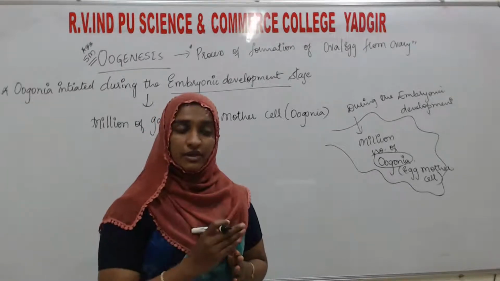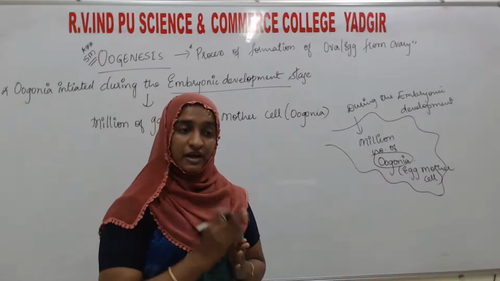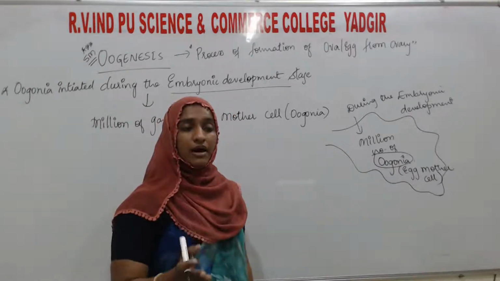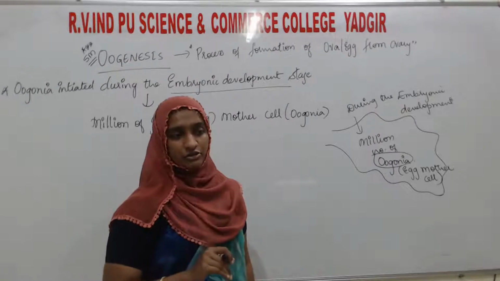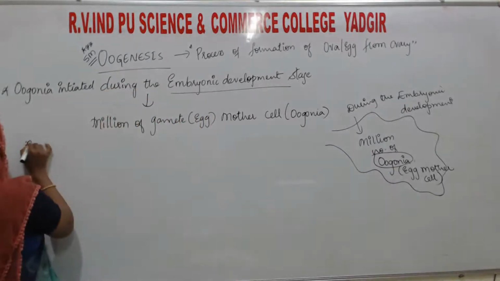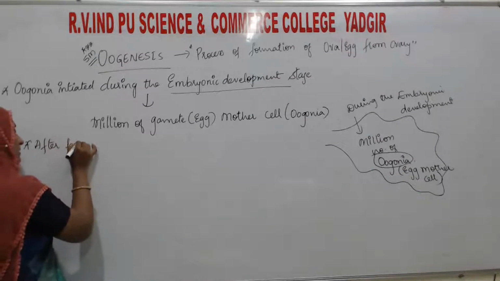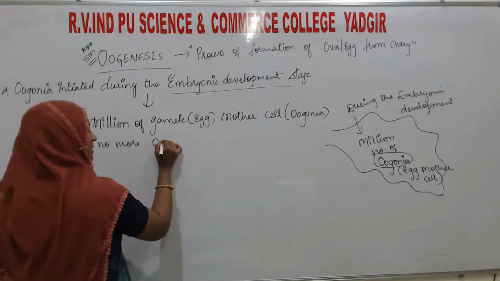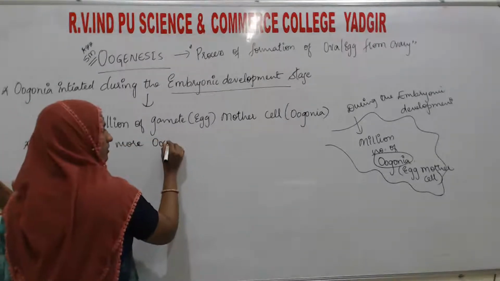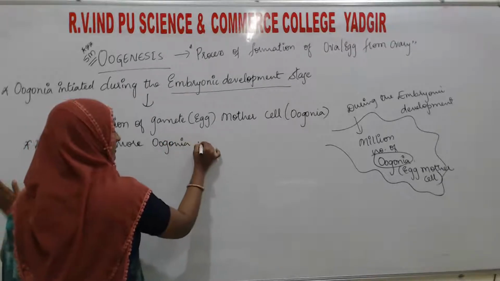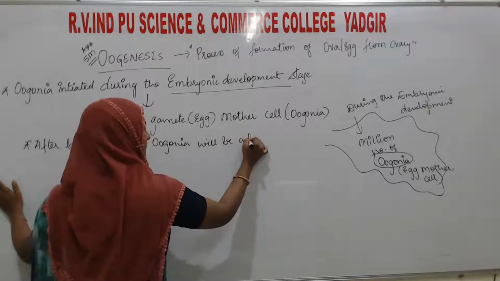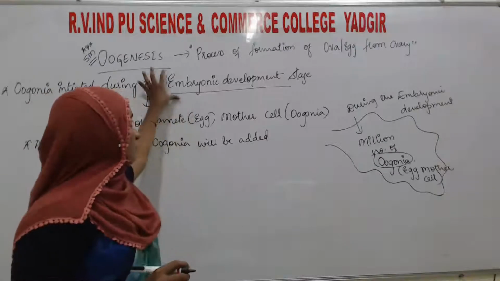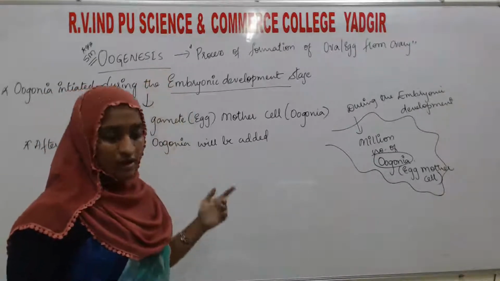When it is in the womb of the mother, when it is a fetus, at that time only millions of oogonia are going to form. After birth, no more oogonia will be added. Whatever oogonia are going to form, that is only during the embryonic stage, not after the birth.